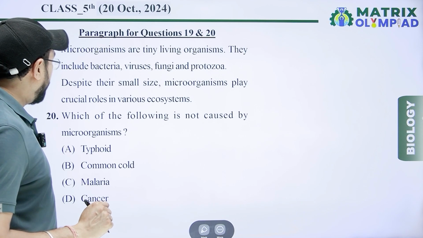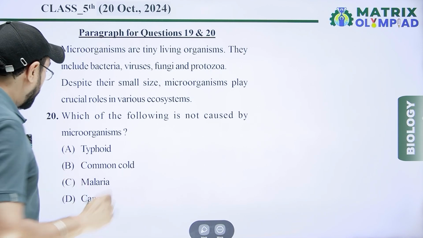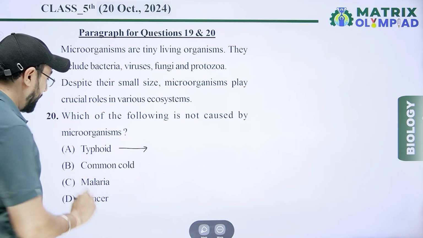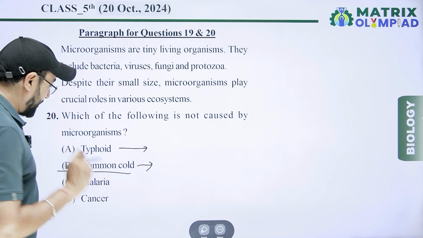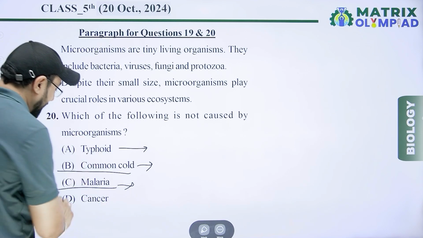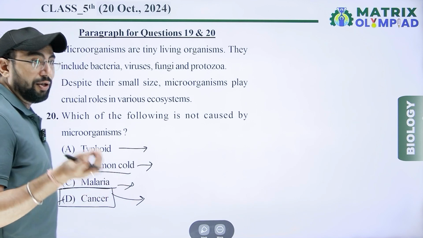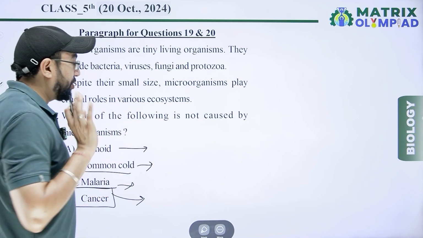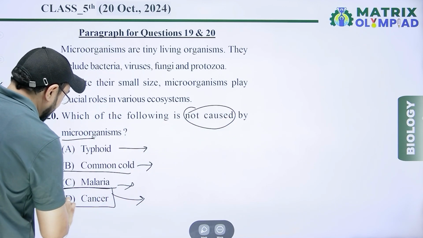Question 20: which of the following is not caused by microbes? Option first, typhoid, that is caused by Salmonella typhi. Common cold is caused by a virus, rhinovirus. Malaria is caused by Plasmodium. And cancer is caused by physical and chemical agents. So cancer is the right option for this question, meaning not caused by microbes.